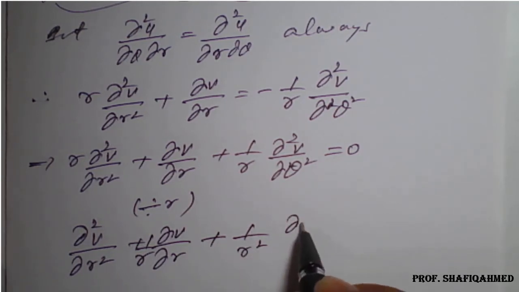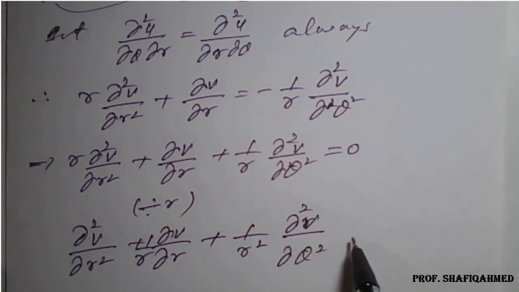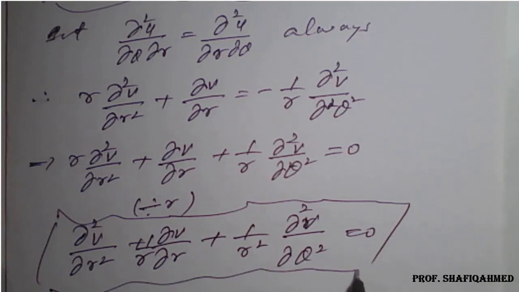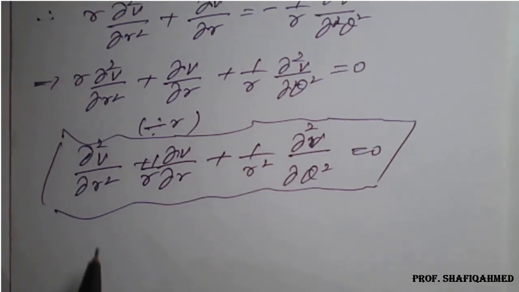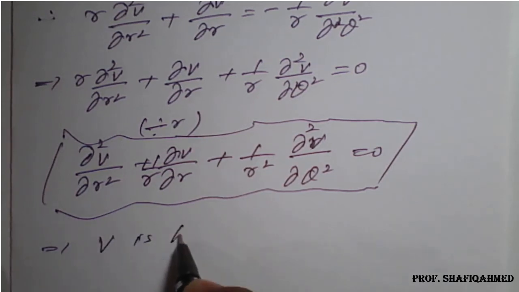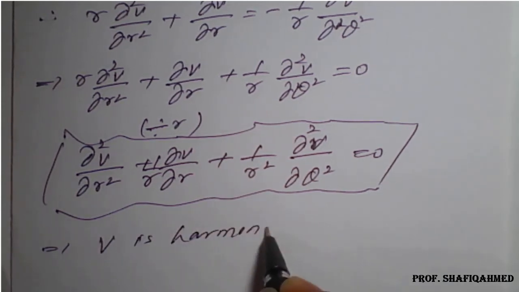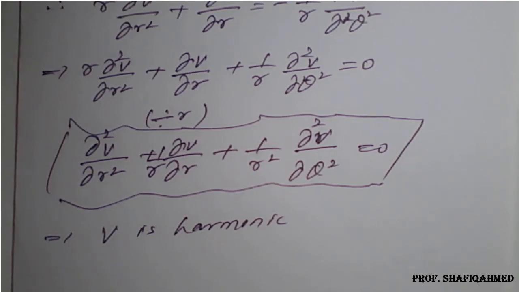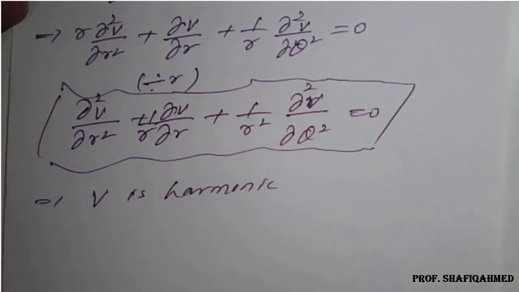So this is a harmonic form in polar. I can say which implies v is harmonic. Hence u and v satisfy the Laplace equation in polar form.